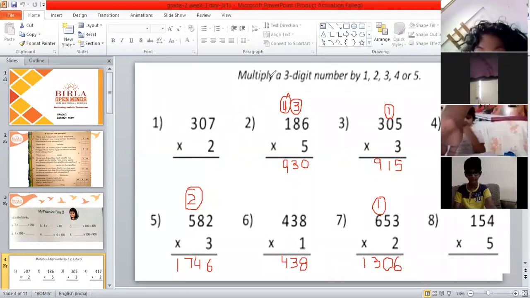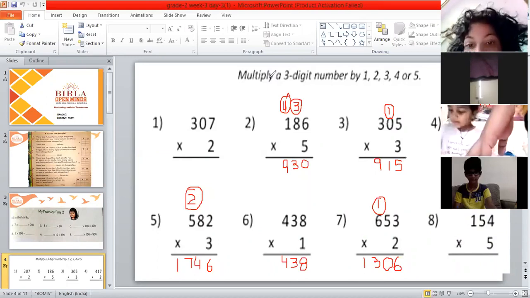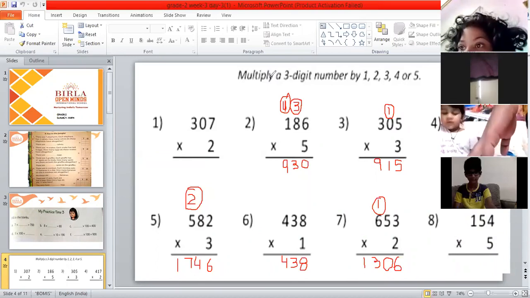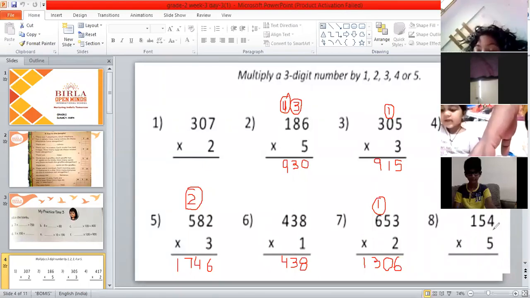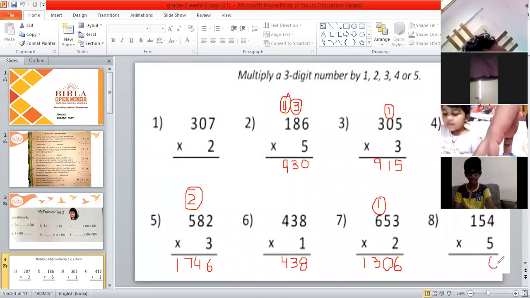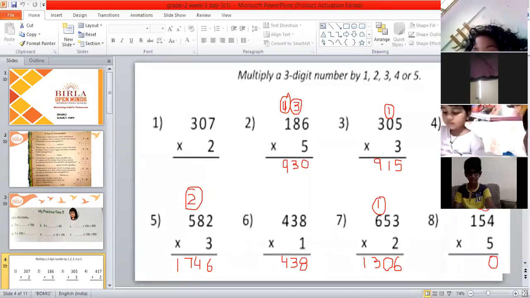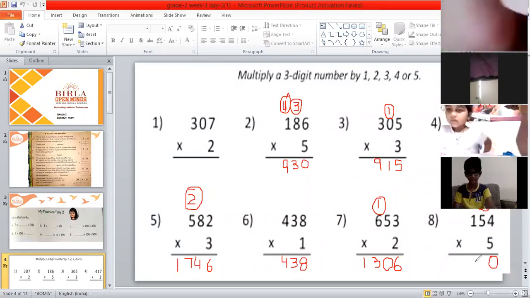154 multiplied by 5. Which table? 5 table, so we will recall the 5 table. Now tell me, 5 fours are how much? 20. So we will write only 0 here and 2 will go as carry over. Now next, 5 fives are 25.